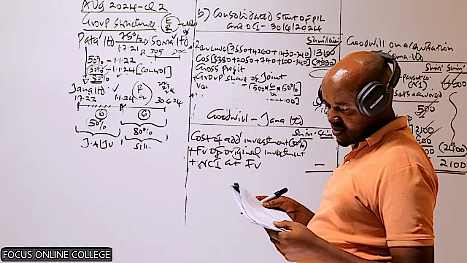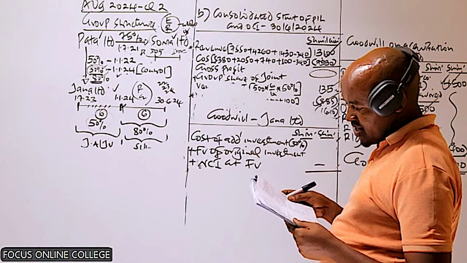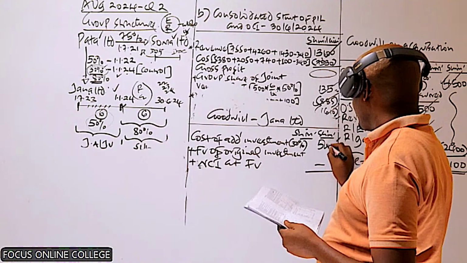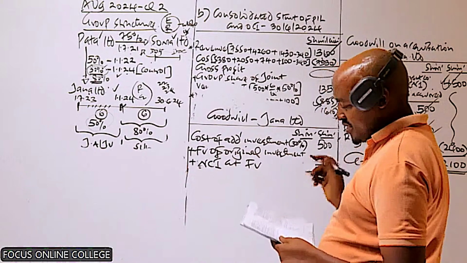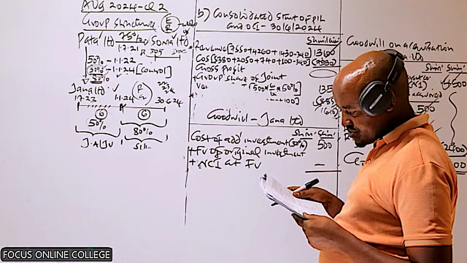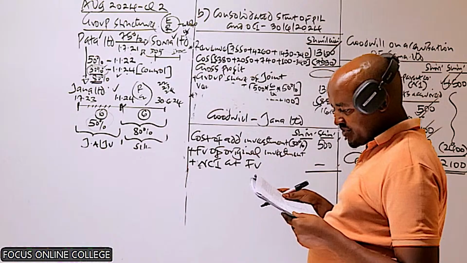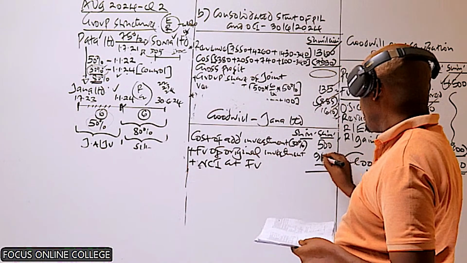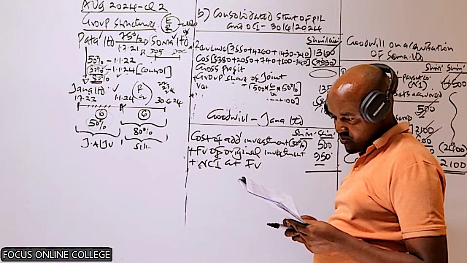Yes, in note number 3, you're told on 1st January 2024, Pata Limited acquired additional 30% shareholding in Jana for a cash consideration of 500 million. So that is the cost of the additional investment. Then in the same point, we are told the fair value of the original investment in Jana on 1st January 2024 was 950. So the fair value of the original investment was 950.